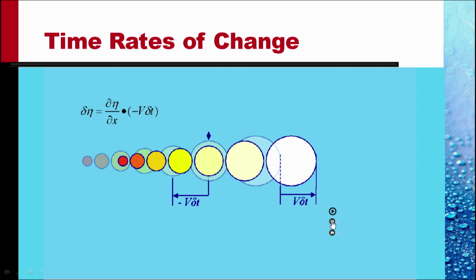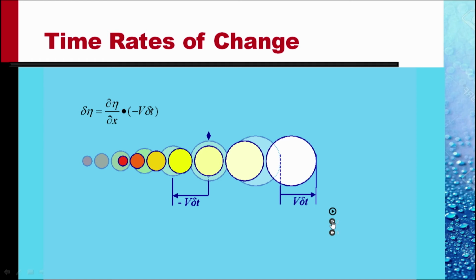So, if the size of the particle was not changing, then originally it recorded the particle which was at this location x, but delta t time later it was recording the size of the particle which originally was at minus v delta t behind the current location.